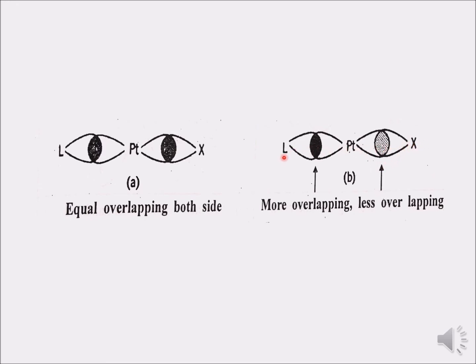So what is happening here is that due to strong overlapping between Pt and L, a strong sigma bond forms, and due to this L, the X which is placed trans to L becomes weak, or we can say this Pt-X bond gets labilized.